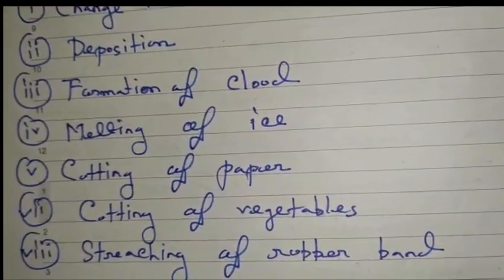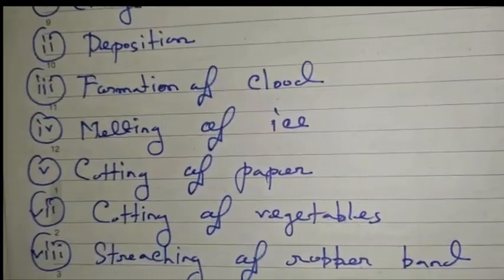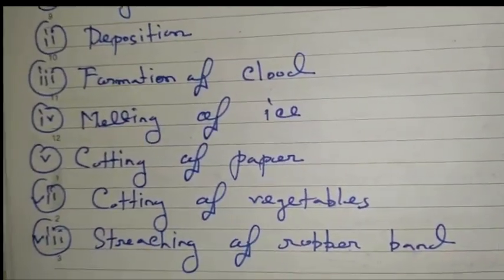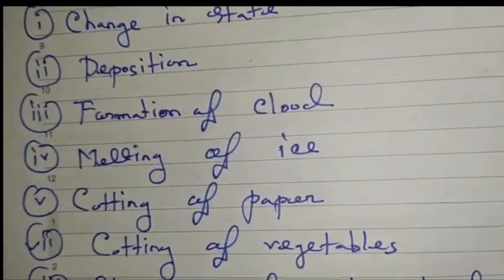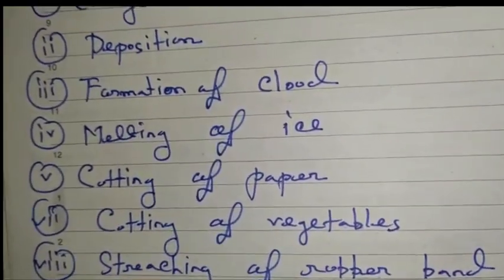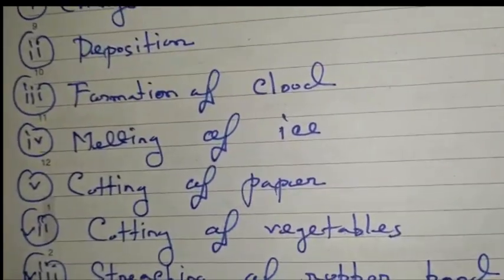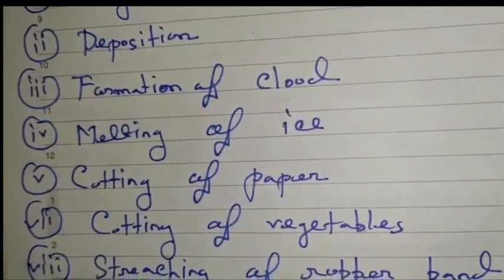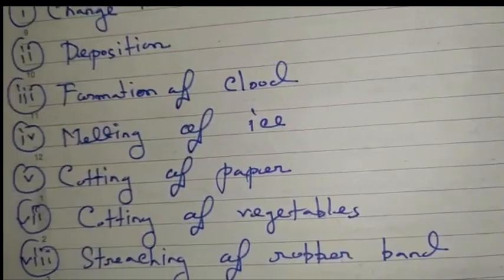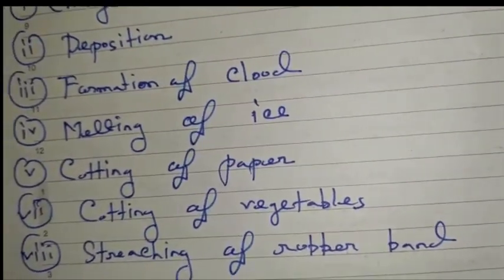The chemical composition didn't change, so it is a physical change. Now cutting of vegetables. If we cut the vegetables into small pieces, the chemical composition doesn't change, obviously before cooking. So cutting of vegetables is a physical change.